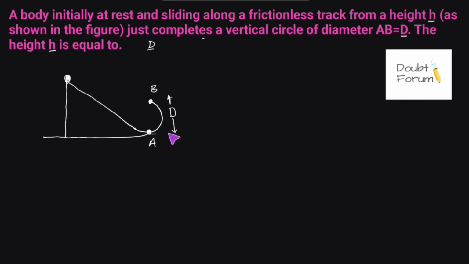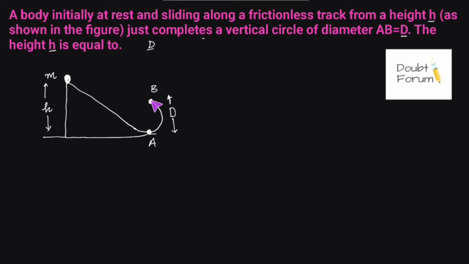So the body was initially at rest, mass is m, or whatever be the mass. Mass is not given, so we assume it to be m. Initial height is given, which is h. Initially it was at rest, then it would slide down along the track. The track is frictionless, then it reaches point A, and after A, the track becomes curved and it is in a circular shape. So then it starts moving along the circle and it just completes the circle,